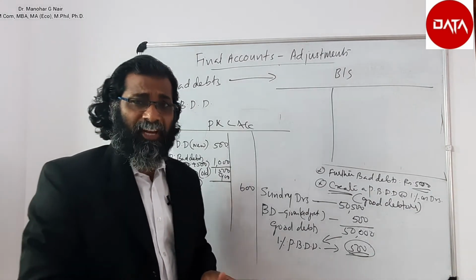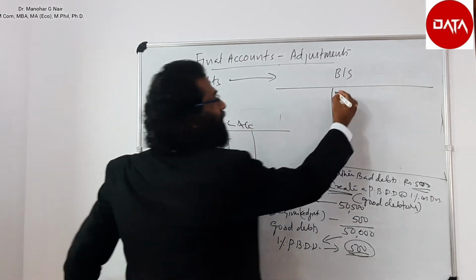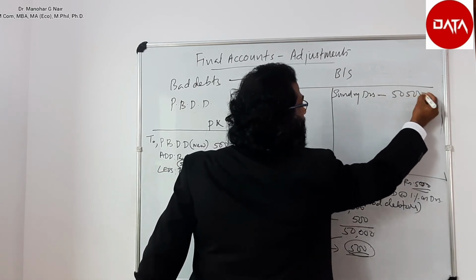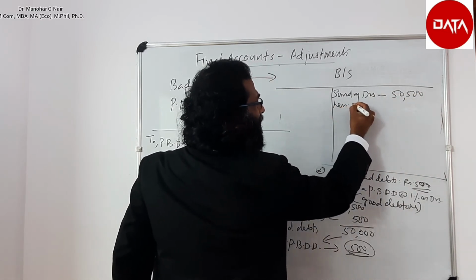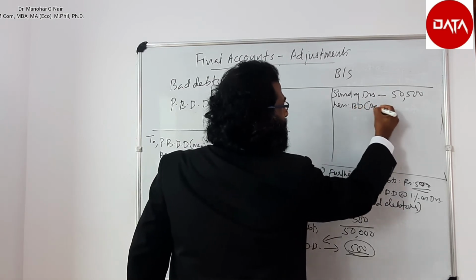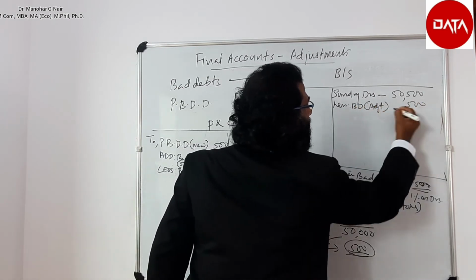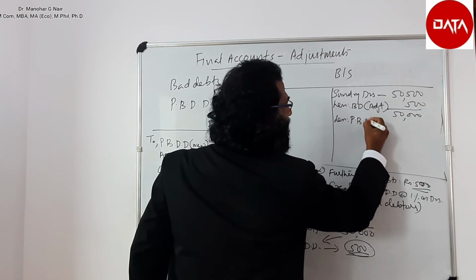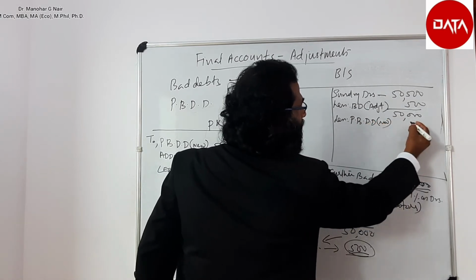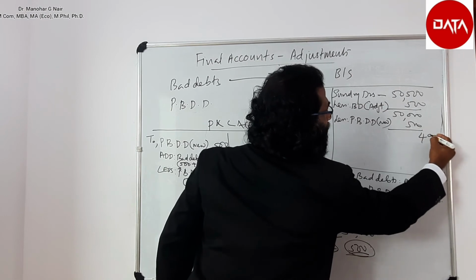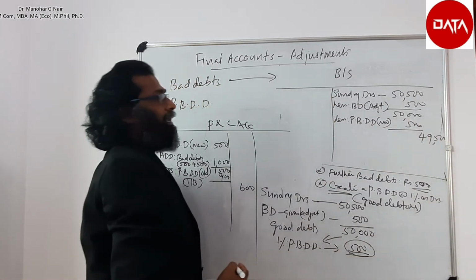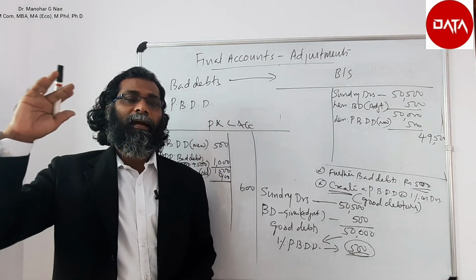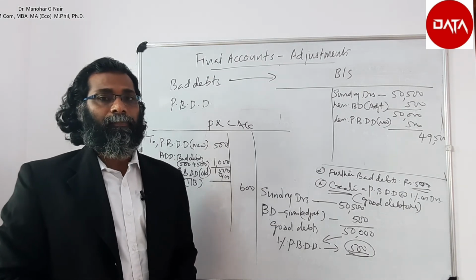And in the balance sheet, start with the sundry debtors. Sundry debtors 50,500 less bad debt given in the adjustment 500 is equal to 50,000, less provision for bad and doubtful debt new created 500. Therefore, the net debtors is going to be 49,500, that to be written in the outer column of the balance sheet.